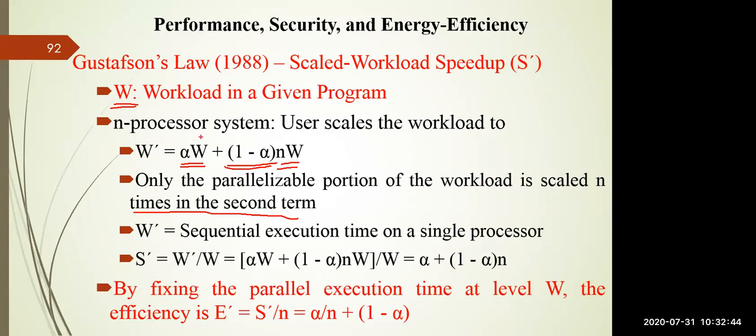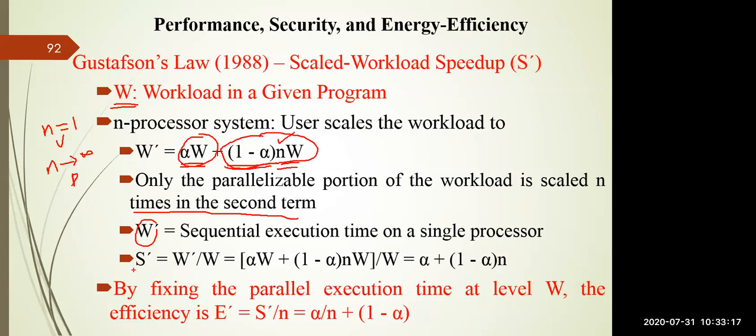As you can see, this is the sequential part, as I mentioned previously, and this part is the parallel part. That's why n is attached to the second term and not to the first term, because you know that n is equal to 1 in a uniprocessor system, but n may be any value and may tend to infinity in a parallel processing system. So here W' is the sequential execution time on a single processor system. Then we compare the same with a parallel system.